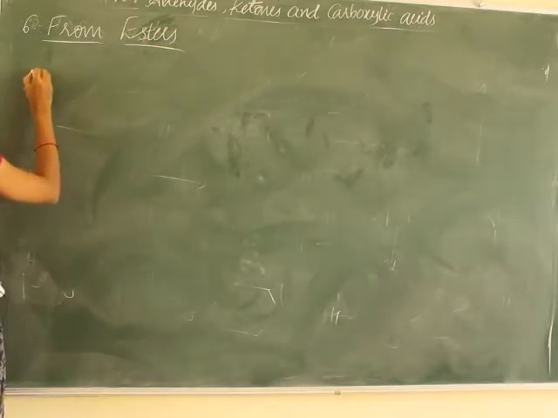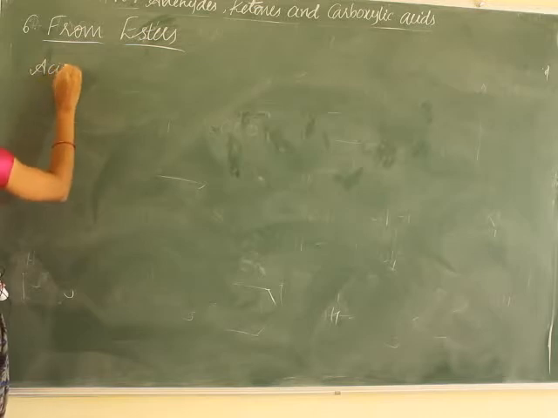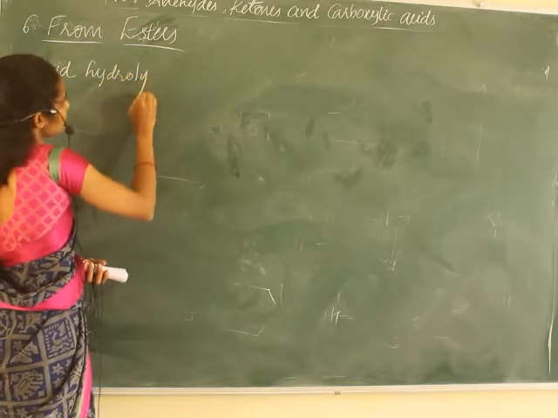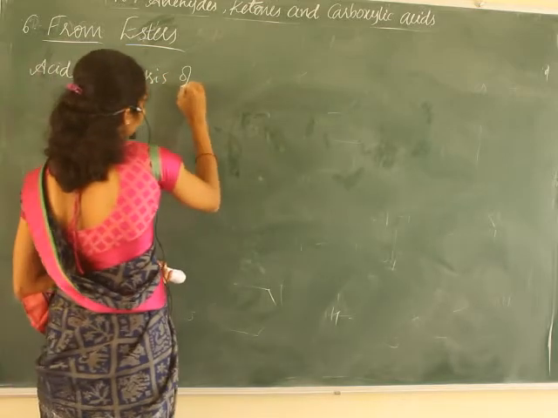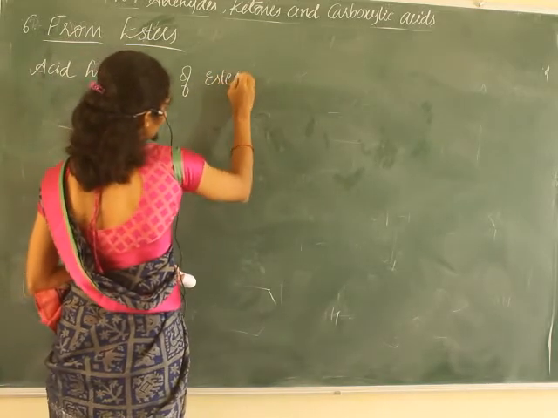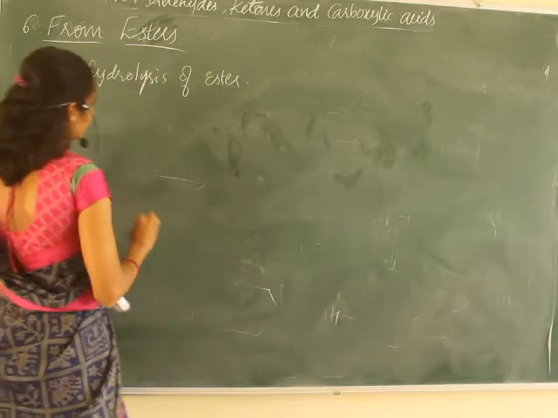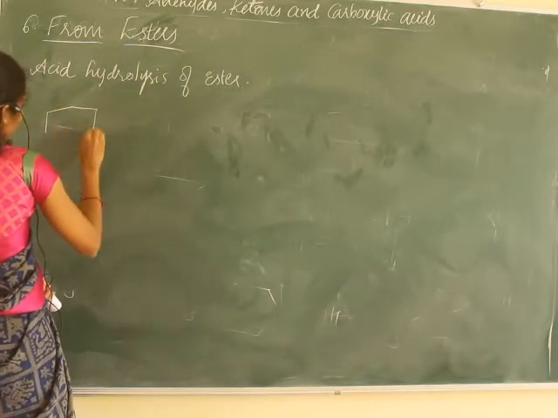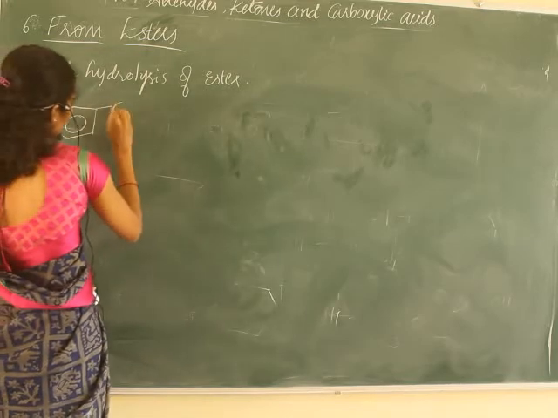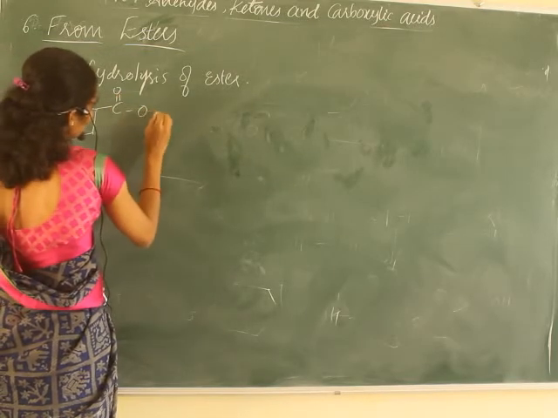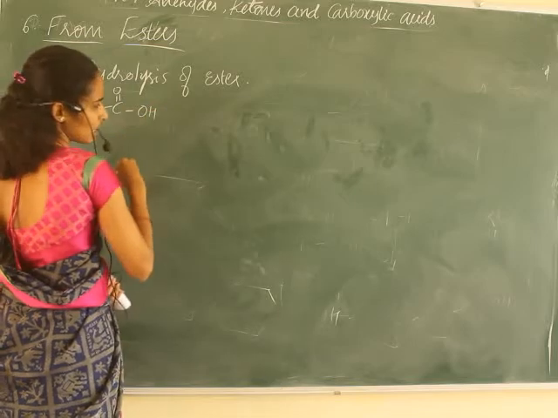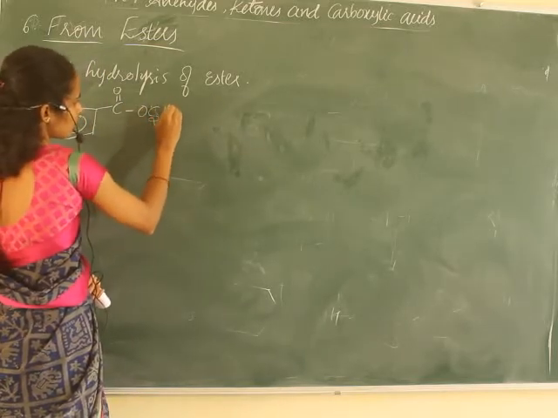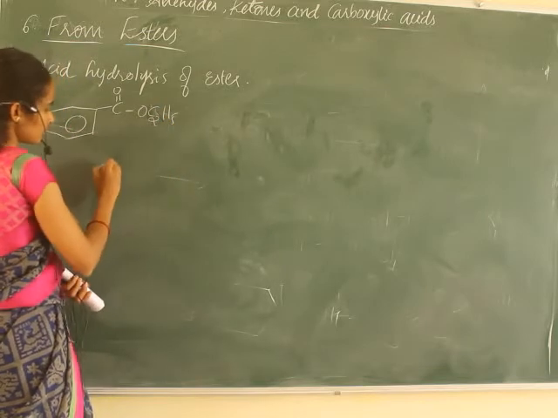That is acid hydrolysis of ester, that is, in the presence of acid. I'll take one example, C double bond O. If it is H, it is a carboxylic acid, and if there is an R group, these are called esters, right?